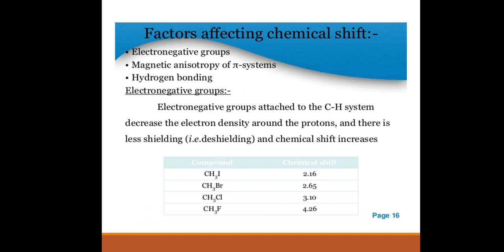The inductive effect means a proton is said to be deshielded if it is attached to an electronegative atom or group. The greater the electronegativity of the atom, the greater the deshielding caused to the proton. If the deshielding is more for a proton, then its delta value is also more. Here, for iodomethane the chemical shift value is 2.16, bromomethane 2.65, chloromethane 3.10 and fluoromethane 4.26. So with increasing electronegativity, the chemical shift values also increase because of deshielded protons.